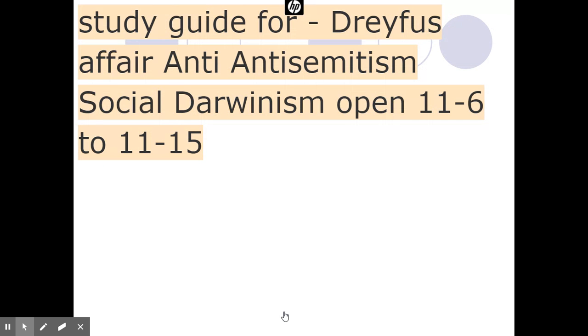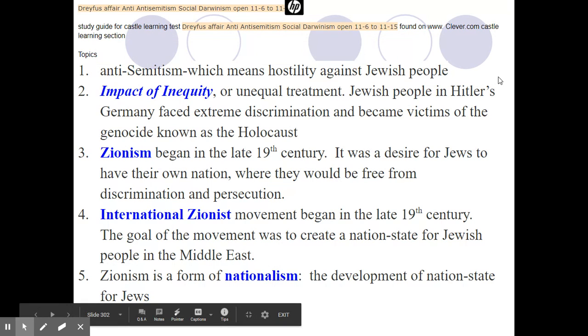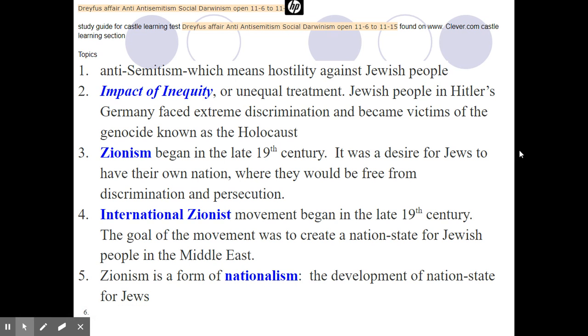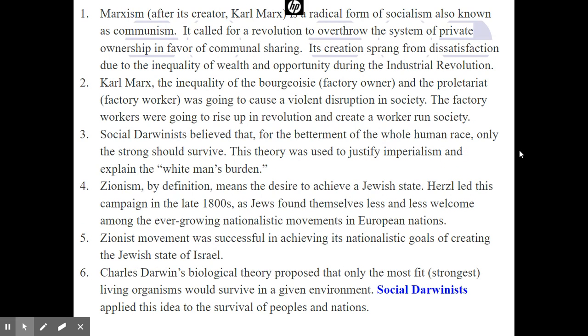Here are the notes again. If you need to pause the screen, you can pause the screen and take a look at some of these topics. I grouped them in groups of 5. You can always go back and pause the screen to take a look at some of these facts. So if you have to, when you're studying, go back, pause the screen, take a look at some of these.